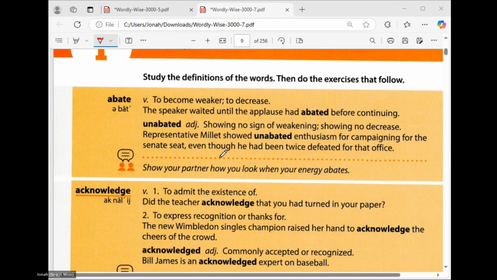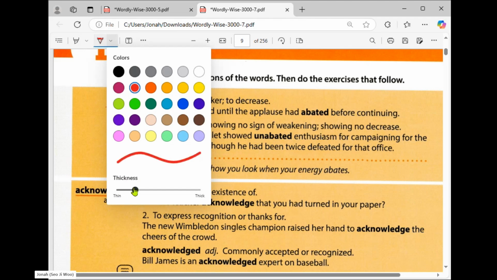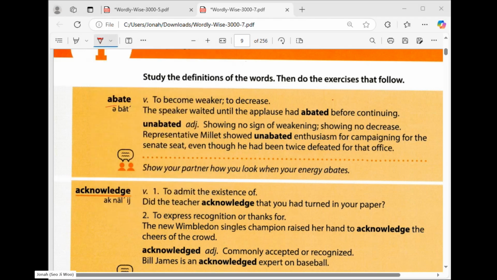Okay, great. So now here, can you read the word there? Abate? Abate. Are you familiar with this word or have you heard this word already? No. Okay, you're not familiar with this. So abate is a verb, which means to become weaker or to decrease. Okay, so that we will really understand the word itself, we are going to use it in a sentence.